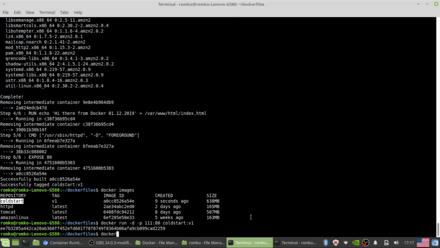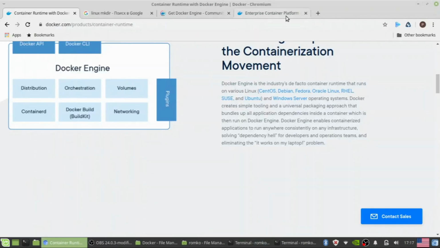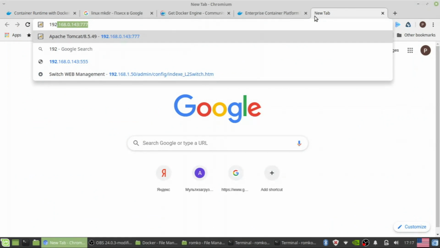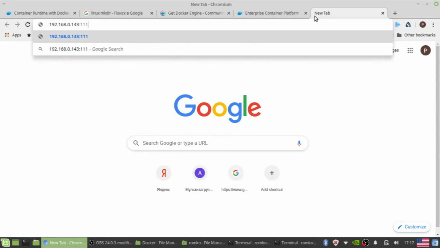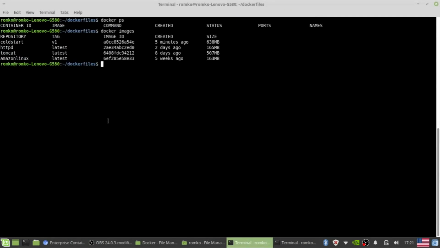Yes, looks like it's running. Let's try to watch it. Okay, let's try to start our image container. Docker run -d, daemon mode, port forwarding, let it be 1212, and the name of our image and the version tag.